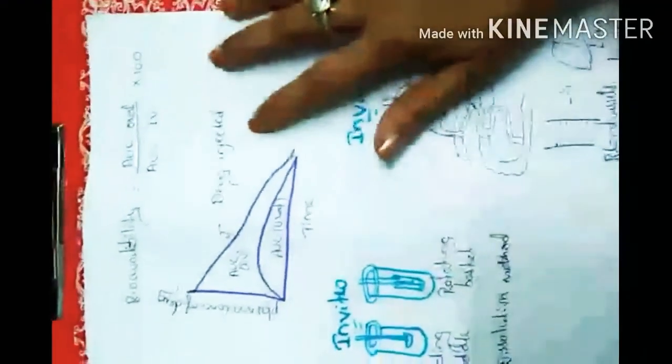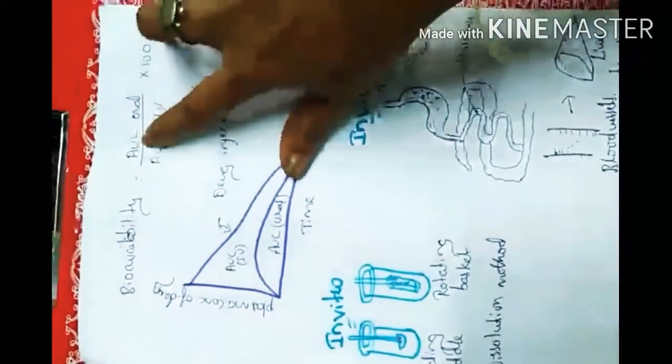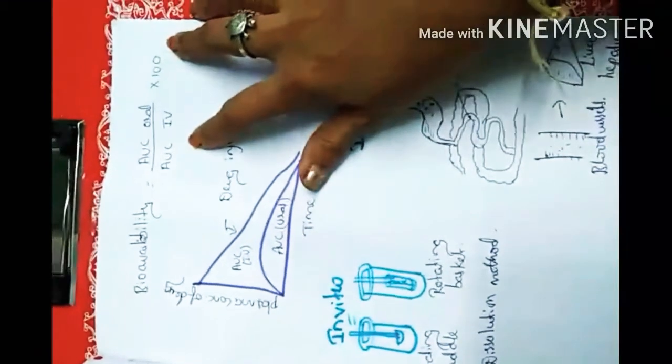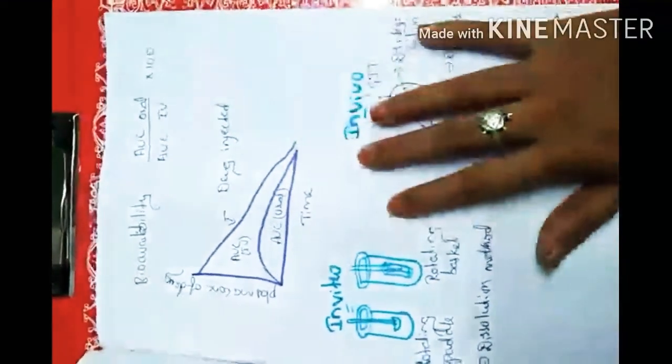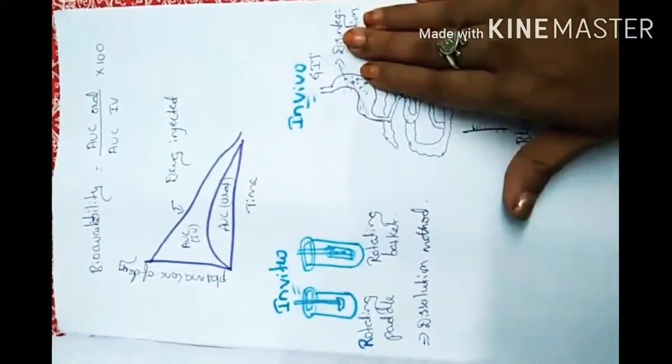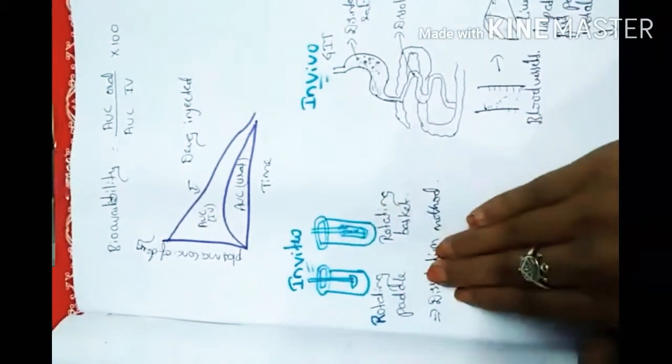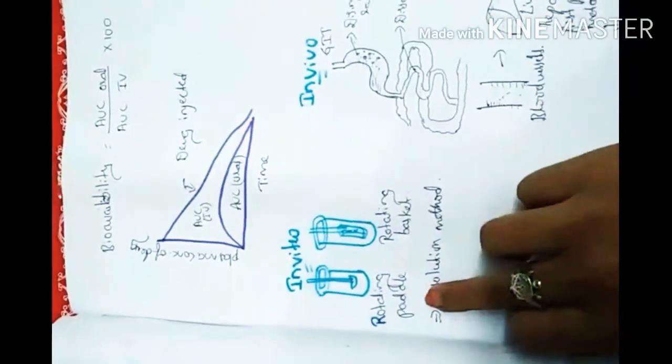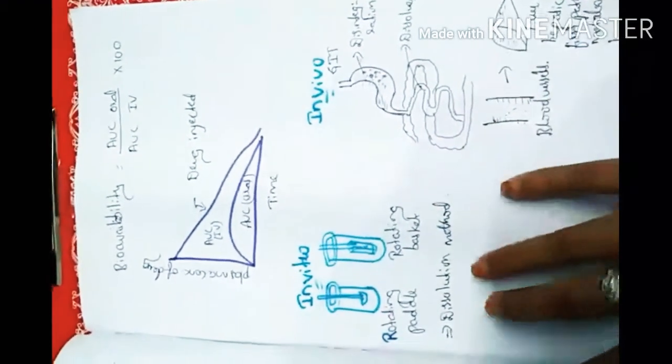Next, bioavailability: area under curve oral divided by area under curve injection, into 100. Here we choose, for example, the in vitro method and the in vivo method. For example, the in vitro method uses the rotating paddle and rotating basket dissolution method.